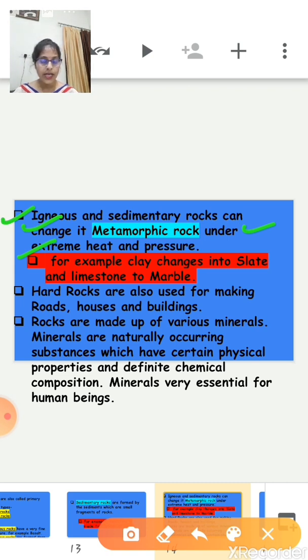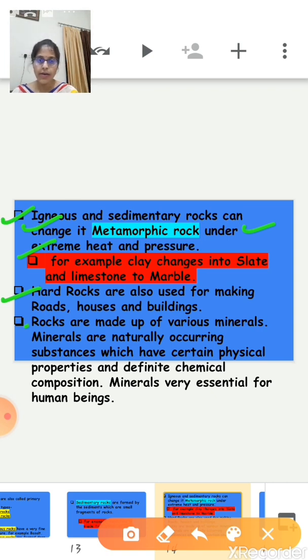Is it clear? Igneous rock and sedimentary rocks can change into metamorphic rocks under extreme heat and pressure. For example, clay changes into slate and limestone changes into marble. These are examples of metamorphic rock. Basically there are three types of rock: igneous rock, sedimentary rock, and metamorphic rock. Now students, hard rocks are also used for making roads, houses and buildings.